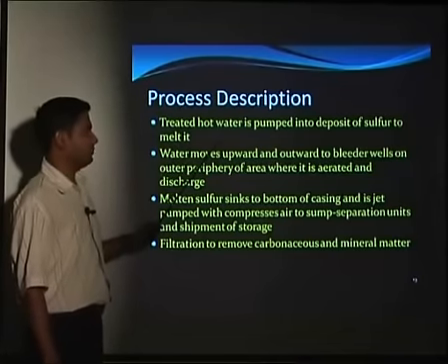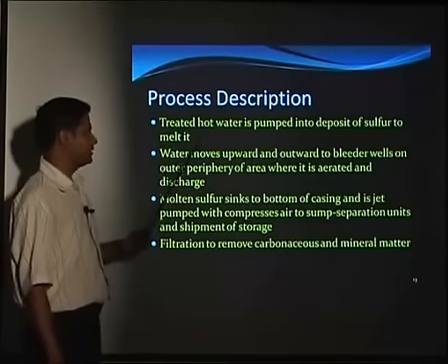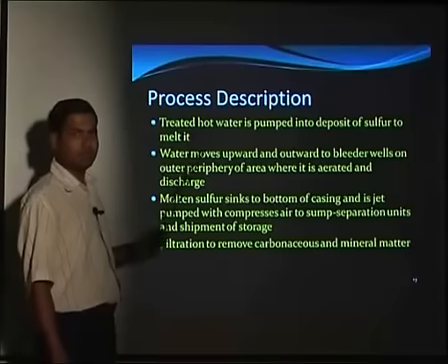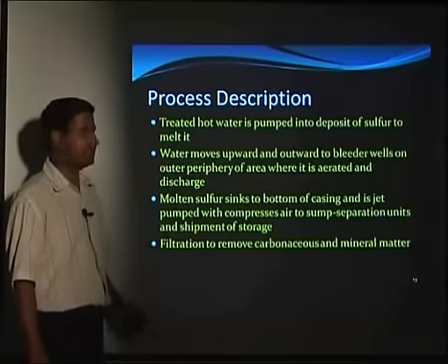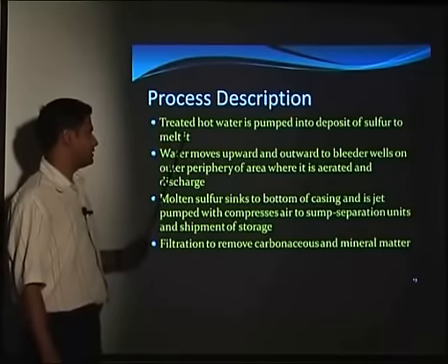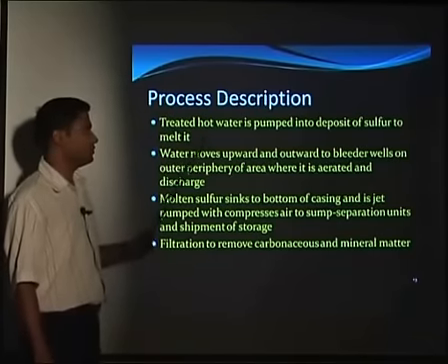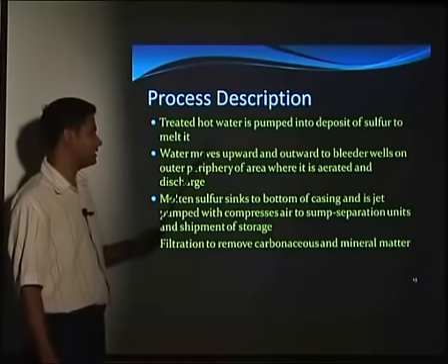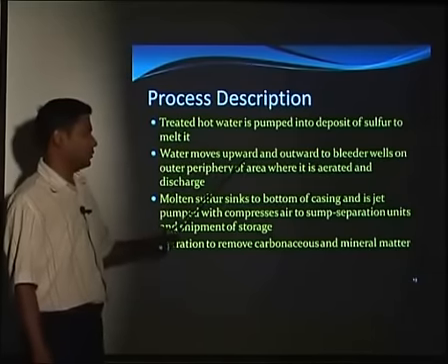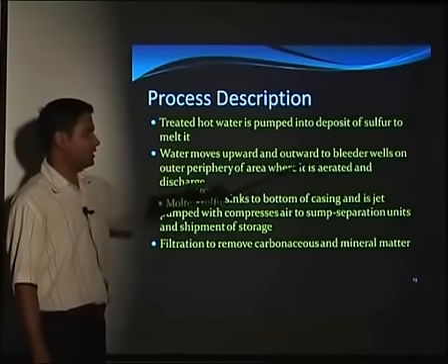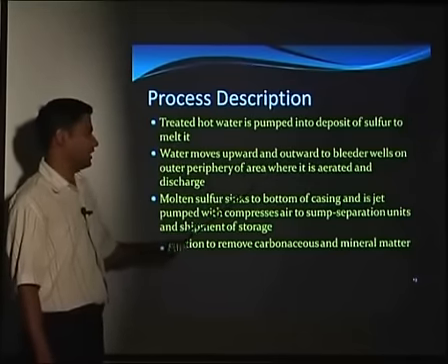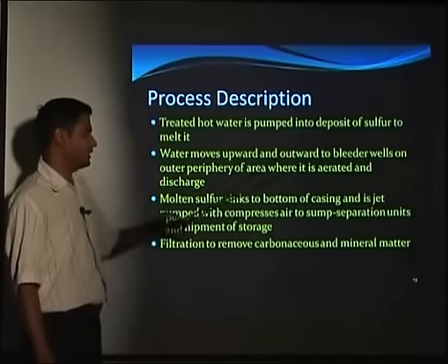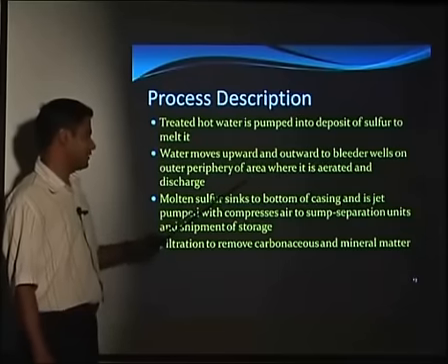So what are we doing over here? Treated hot water is pumped into the deposit of sulfur to melt it. So the water temperature is more than the sulfur melting point. Generally water becomes vapor above 100 degrees Celsius, but the temperature of sulfur melting is more than 100. So we have to use supercritical water, which has a temperature of more than 160 degrees Celsius. Then water moves upward and outward to the bleeder well on the outer periphery of the area where it is aerated and discharged. So water moves upward and outward in this. So it will help to melt the sulfur.